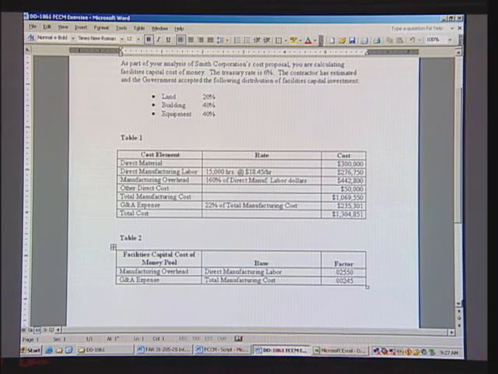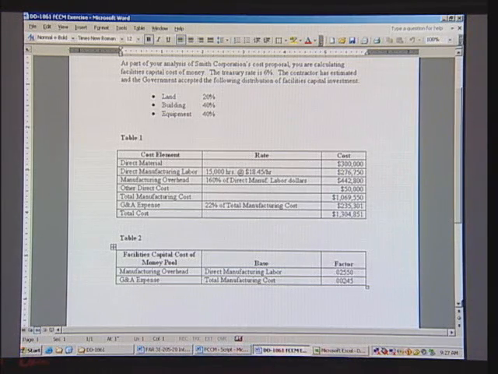We have manufacturing overhead as a relationship to direct manufacturing labor dollars. That relationship is 160% of direct manufacturing labor dollars. So if you took 160 divided by 100, times the 276,750, which is direct manufacturing labor, you would get the amount of 442,800.